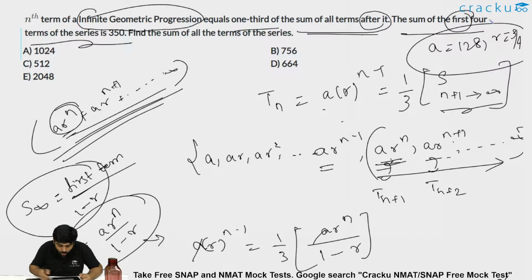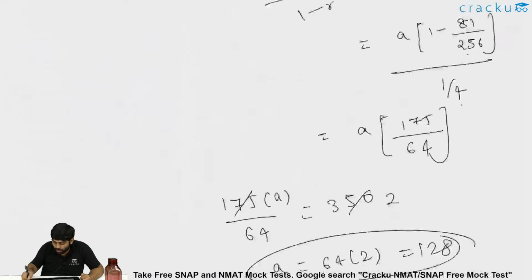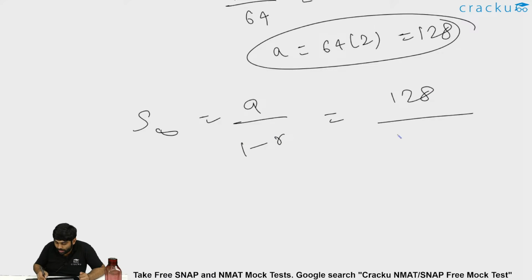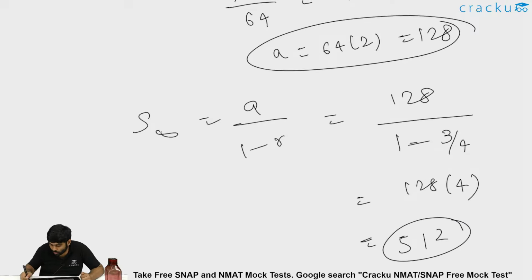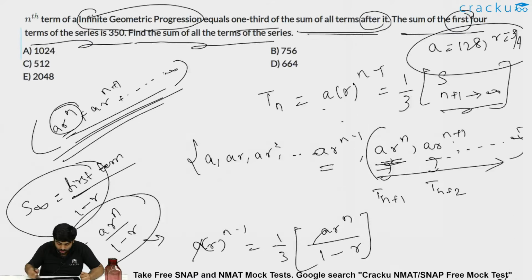Now, find the sum of all the terms of the series is the question. The series is an infinite GP. So we got a, we got r. Now S infinity is what they are asking, which is a by 1 minus r, which is 128 divided by 1 minus 3 by 4. So it is 128 into 4, which is 512. 4 times 8 is 32, 4 times 2 is 8, plus 3 is 11, 4 times 1 is 4, plus 1 is 5. So 128 into 4 is 512. The answer has to be 512. The sum of all the terms has to be option C, 512.